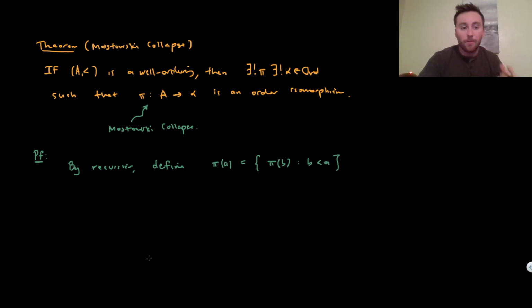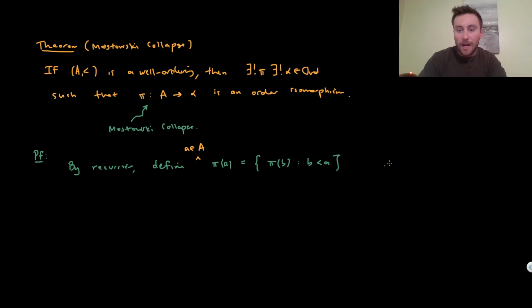So in other words, what happens? In recursion, you assume that you've defined all the previous, so you're at a value a, an element of our big well ordering A. We're assuming that we've defined this map pi for everything less than a. Well, if we've defined pi of b for all b less than a, there's nothing stopping us from taking the set of all of those things. Why is it a set? Well, the collection of elements that are less than a is a subset of our well ordering, and so it's also going to be a set. Okay, so we can define this.